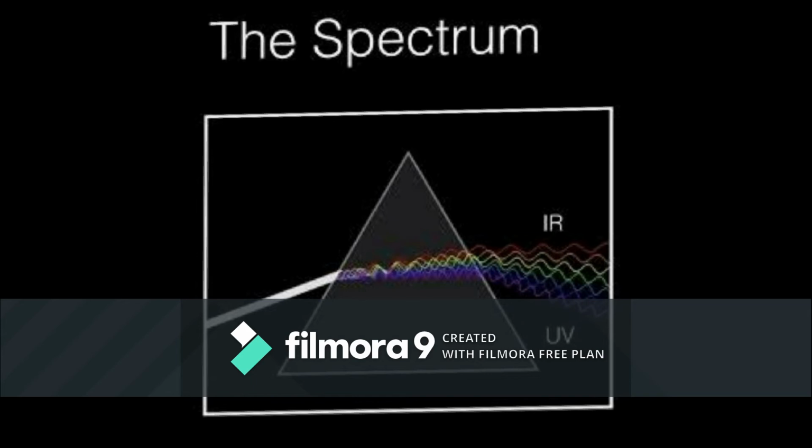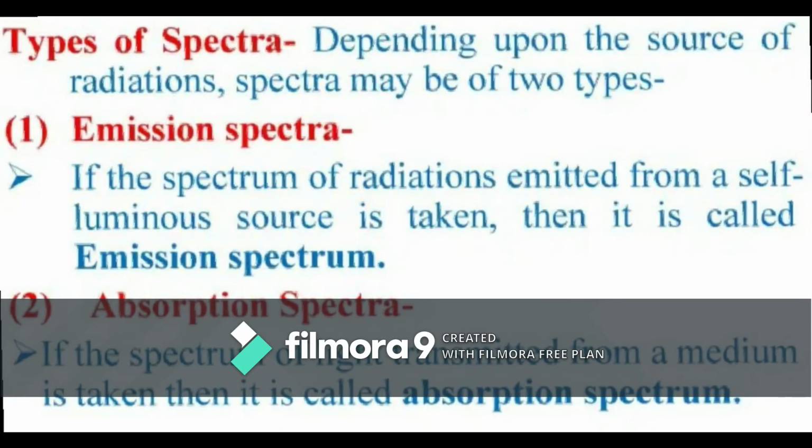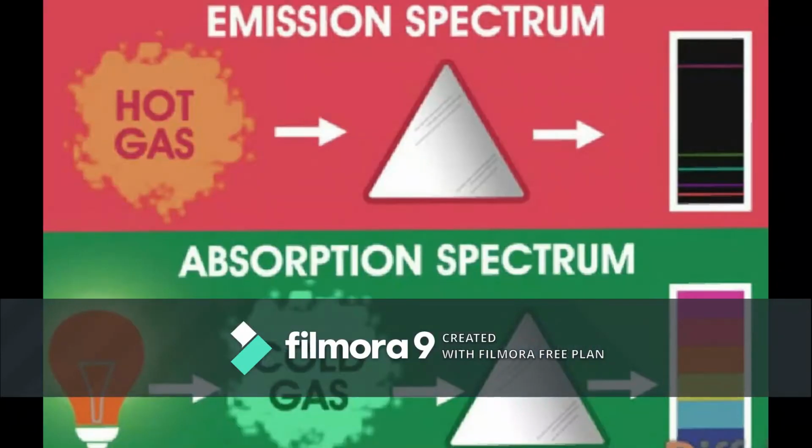A spectrometer is a device using which a pure spectrum of a source can be obtained and measurements can be made. Based on the appearance, the spectra are classified into two types, namely emission spectra and absorption spectra.